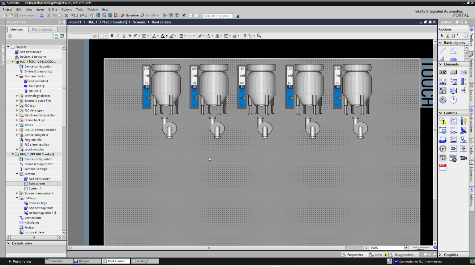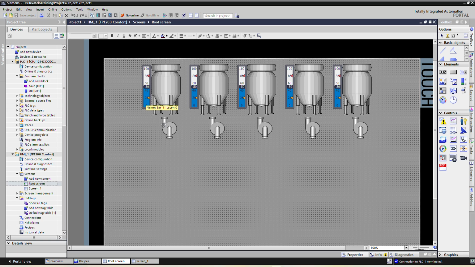What we can do is create the recipe structure first. In the recipe structure, we will add 5 level set points where the pump will stop once the level is reached.